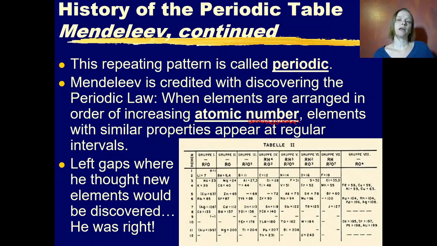The cool thing about Mendeleev is he left gaps on the periodic table where he thought new elements would be discovered, and he was right. This is part of the scientific process. If you make a hypothesis based off of facts, then your hypothesis should be able to make predictions, and then those predictions can be tested. And in this case, Mendeleev's predictions were tested, and he was correct.